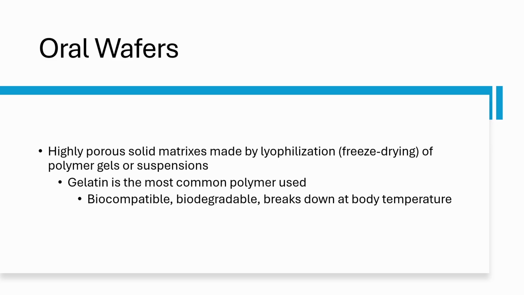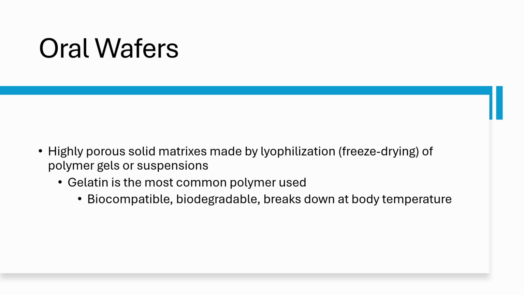I actually found the term wafer to be quite annoying because it's unusual to classify, as the literature uses the term to also refer to wafers as a type of oral film, and I've also seen it referred to as orally disintegrating tablets. Either way, generally wafers are a type of fast dissolving dosage form that is a thin and highly porous substance, and what makes it unique is how it's prepared.